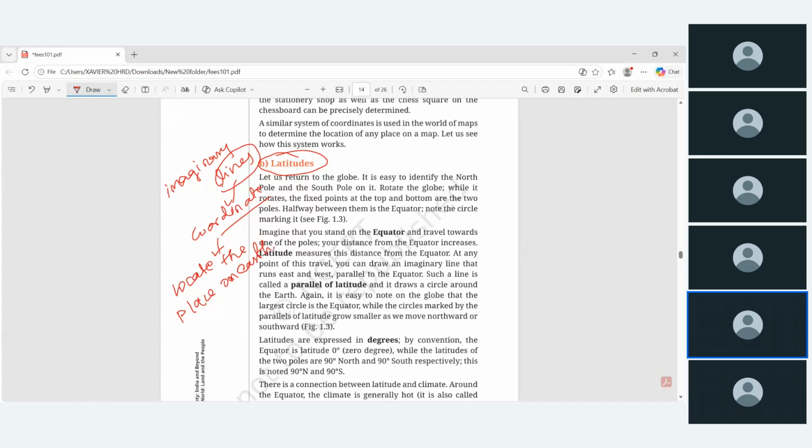For example, whenever we are booking a cab or a Rapido bike, we locate our place, or by default the mobile phone itself automatically locates your current location. That is done using GPS technology.